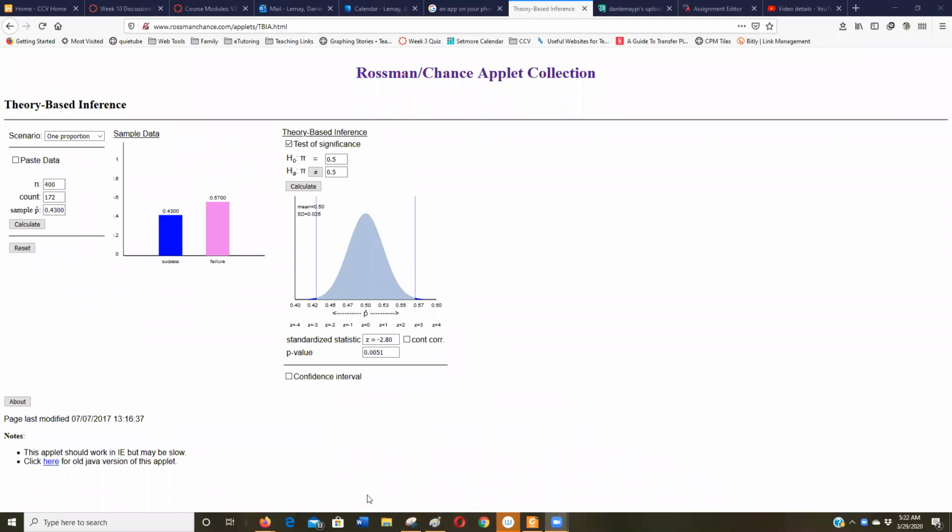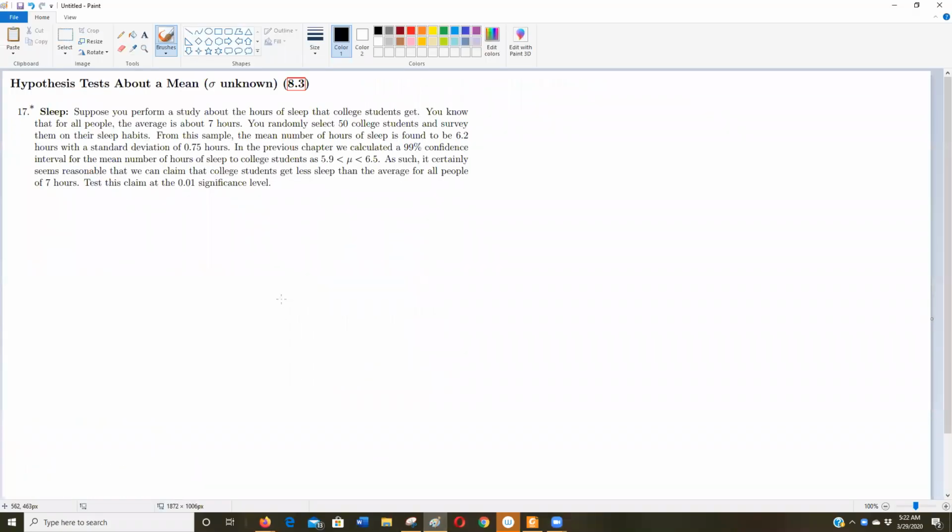Okay, so for question number 17, and this is in chapter 8 in the ThinkDo, they're telling us this is a t-test, but how do I know? If I didn't know that, how would I know that? If they didn't tell me this, how would I know that?